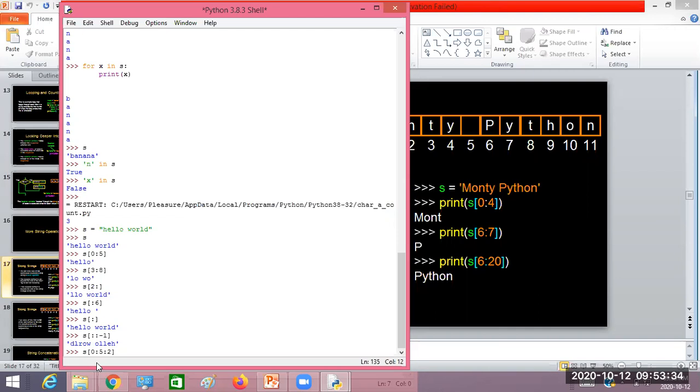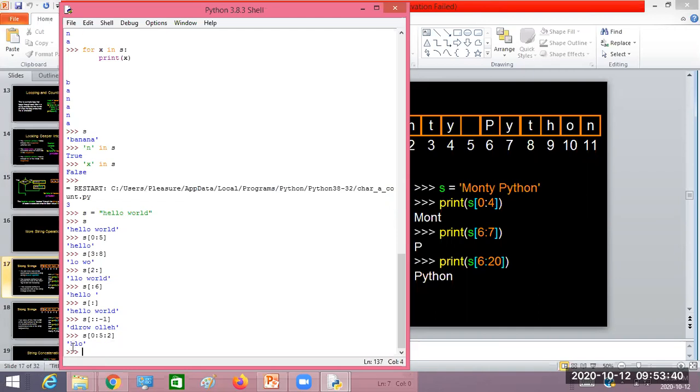That means in every step it is going to increment the value by 2. So look at what I'm getting here: H, after H I get L, after L I get O.